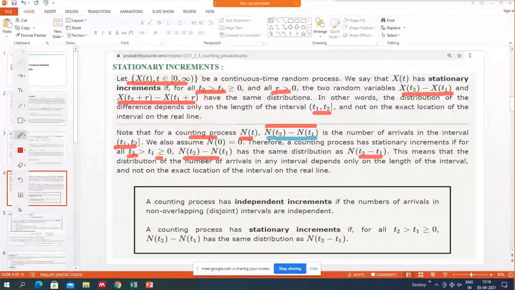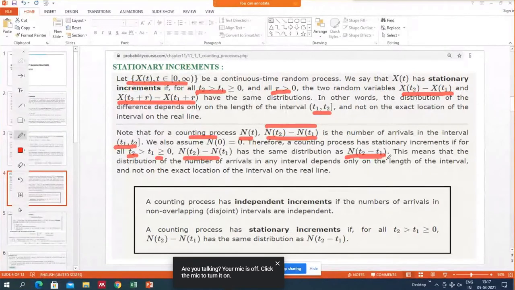So this is one random variable, and if you take, for any r greater than 0, N(t2 + r) minus N(t1 + r), you know that this is a difference, and the number of arrivals in this is actually (t2 + r) minus (t1 + r). Then r will cancel out and again you will have this. So your counting process also has stationary increments.